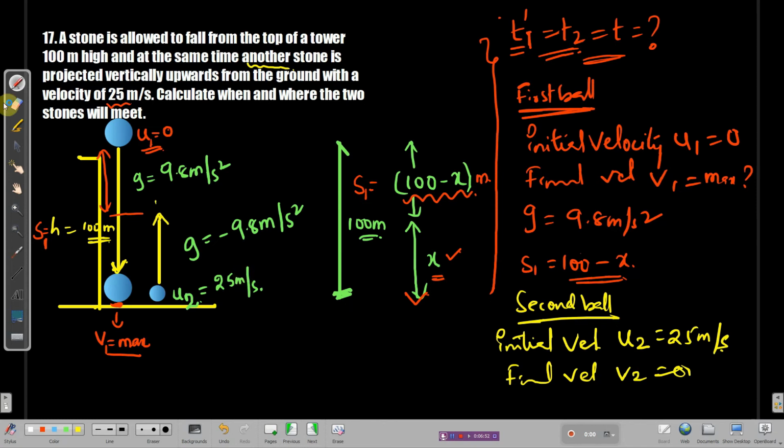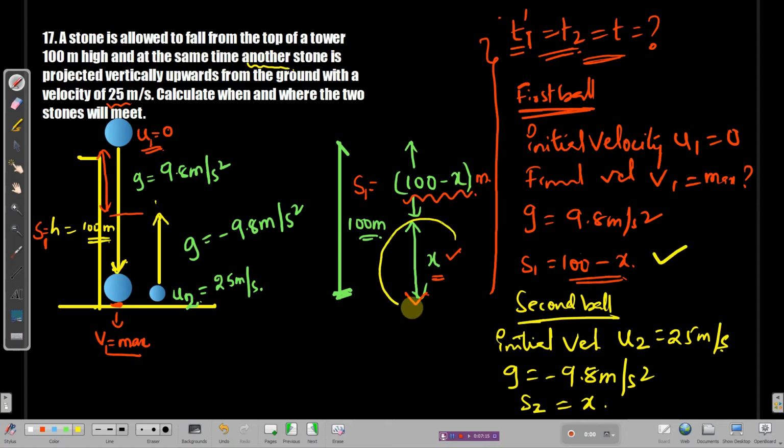But we don't have to take this, because we don't know whether these two balls will meet at the time when the velocity becomes 0 or not. So we don't have to write that. The g value, of course, we need to write, it's minus 9.8 meter per second square, and the distance covered s2 will be x. I hope you understood it.